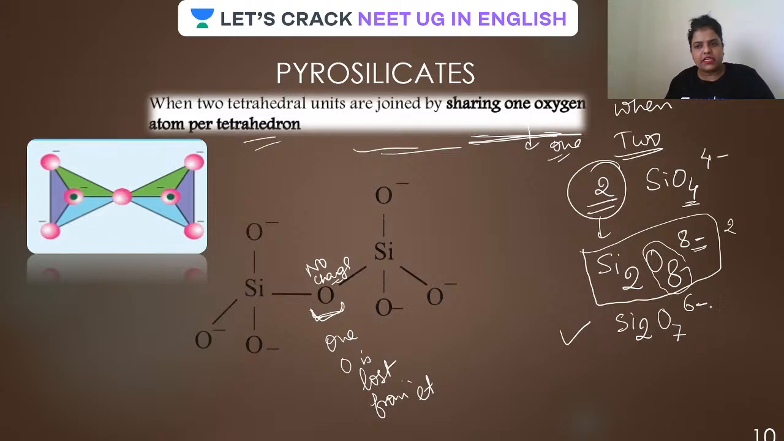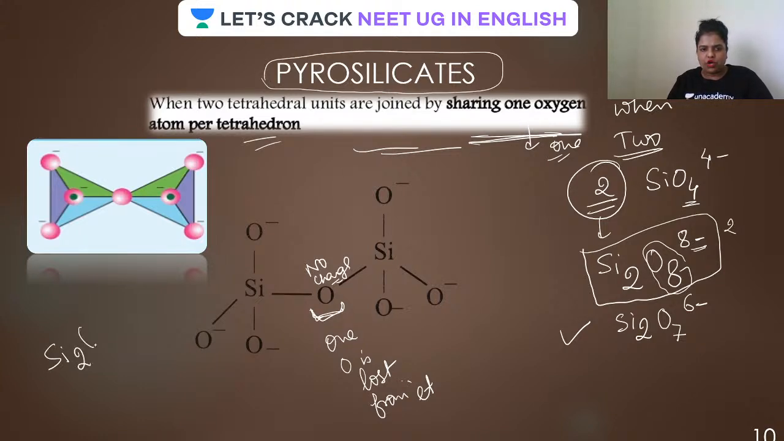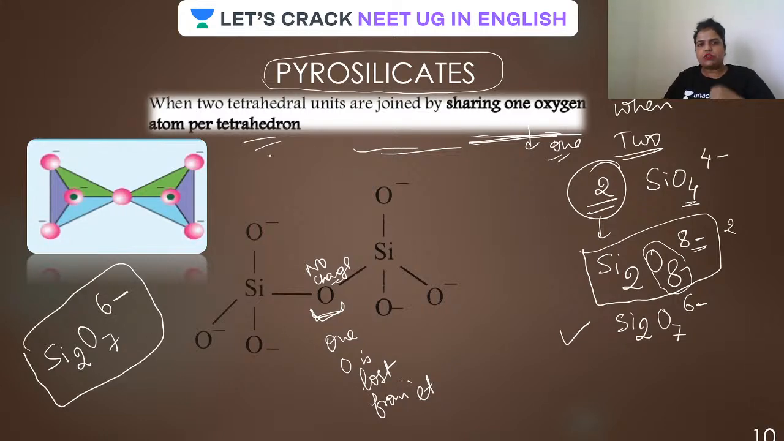Si2O7, 6 minus. Done. So what is the formula of pyrosilicate? It will be Si2O7 6 minus. Is this clear? Why is it given the term pyro?